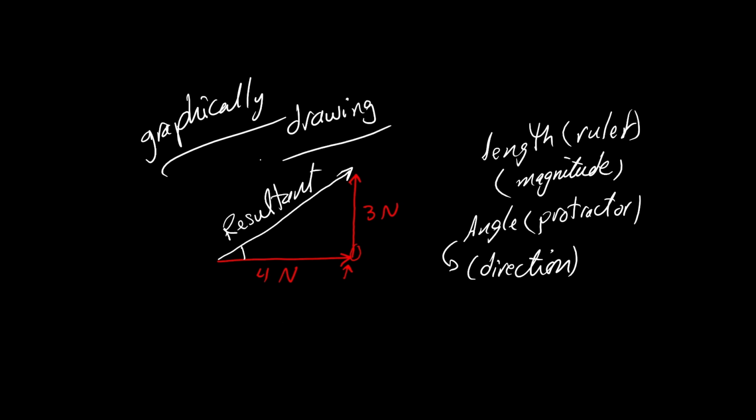Can we calculate it? If I have a box, the same thing, affected by two forces, one force 4 Newton to the right, and another force 3 Newton upward. Can we get the resultant by calculation? Of course, yes. How? Look here.